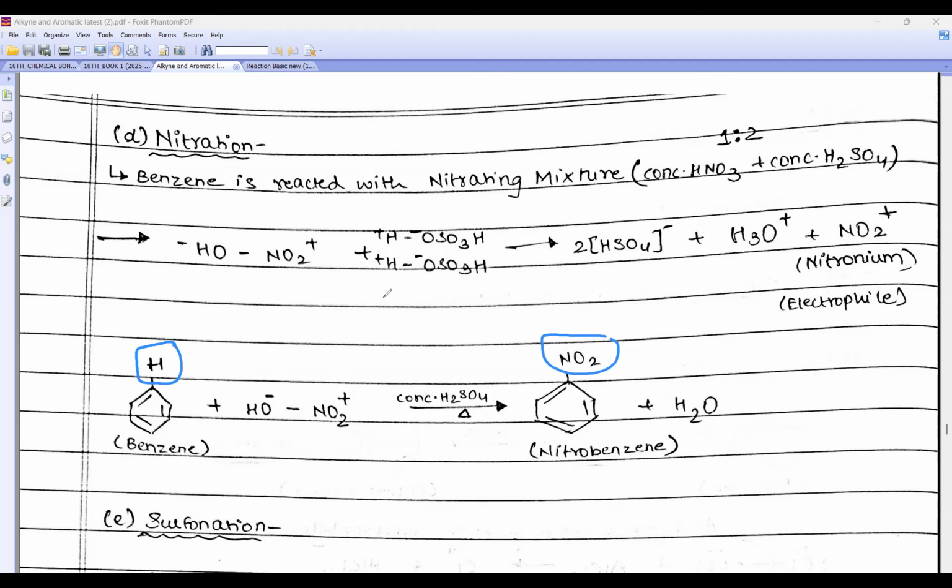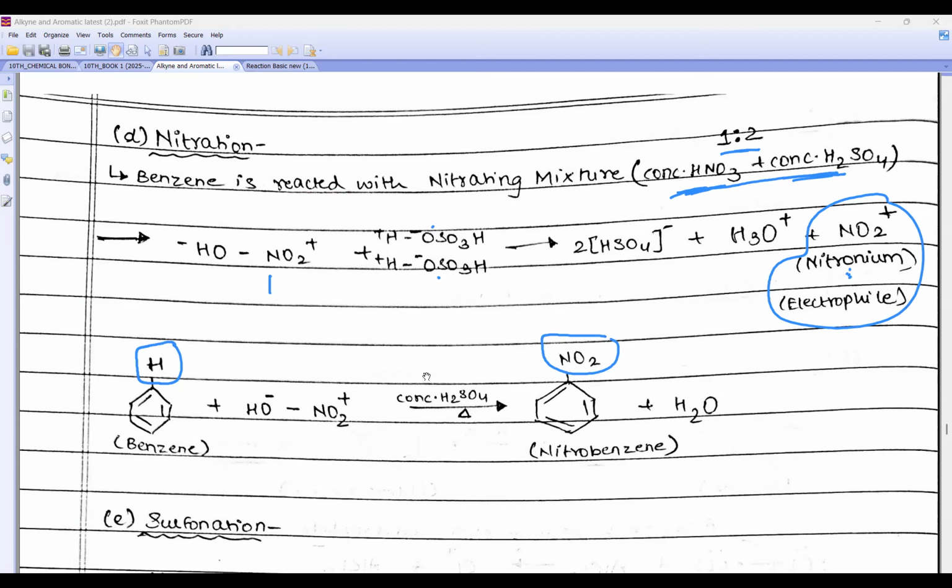Okay, here, who is the electrophile in this reaction? Nitronium. Who generated it? Nitrating mixture. They react among themselves and they generate this. What is nitrating mixture? A mixture of concentrated HNO3 and H2SO4 in the ratio of 1 is to 2. This is 1 and this is 2. Can you see? Now we go to sulfonation.